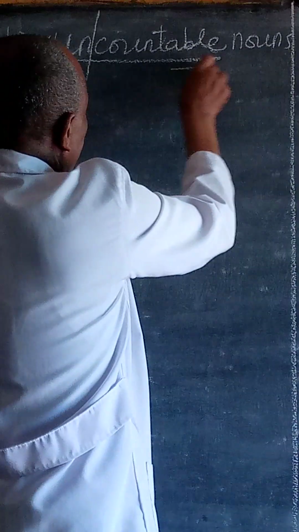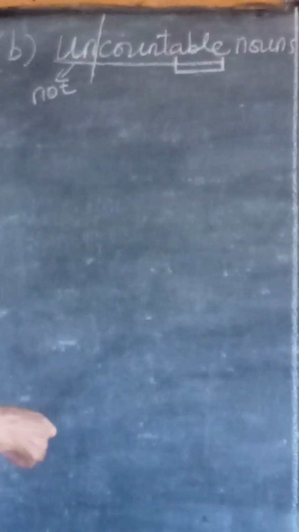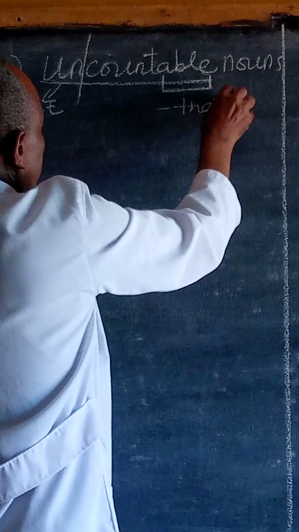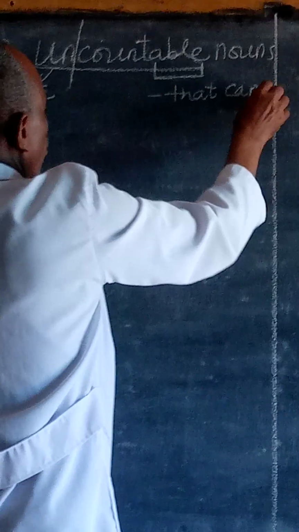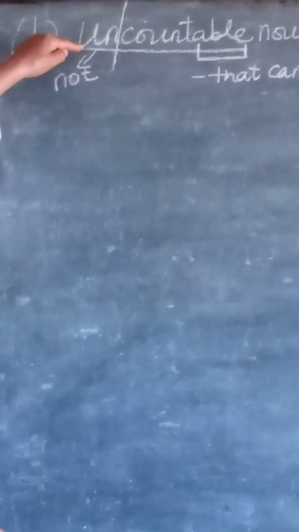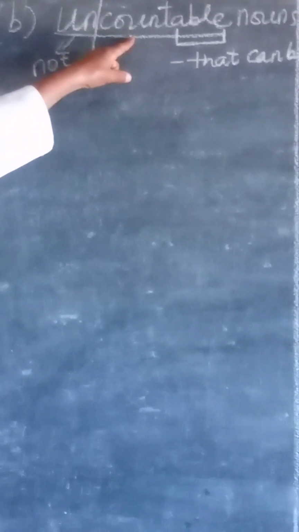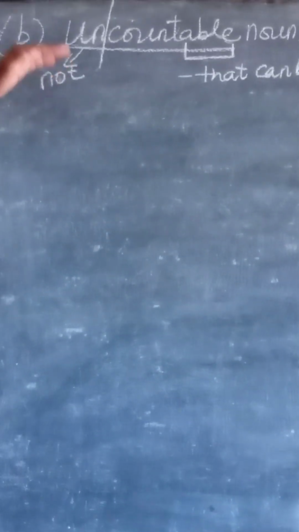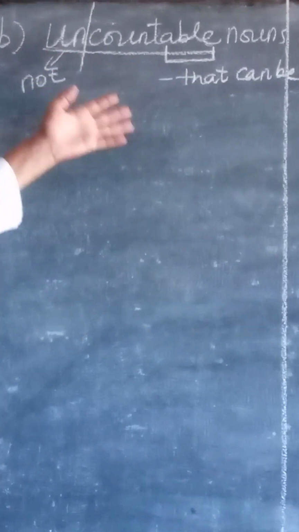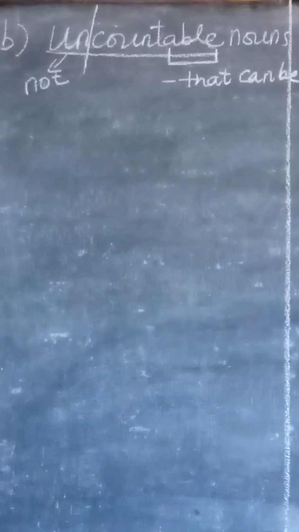Countable, this is the suffix, able. That means that can be. When we add this prefix to the word count, the root word, then it gives us the negative meaning. Countable nouns can be counted, uncountable nouns cannot be counted.